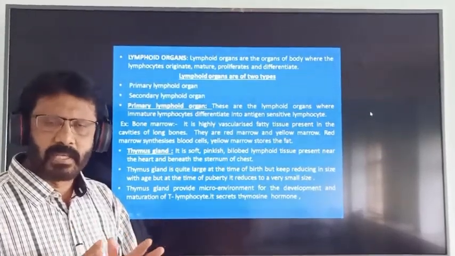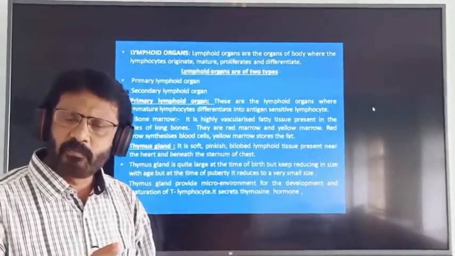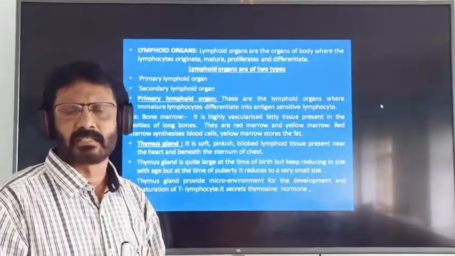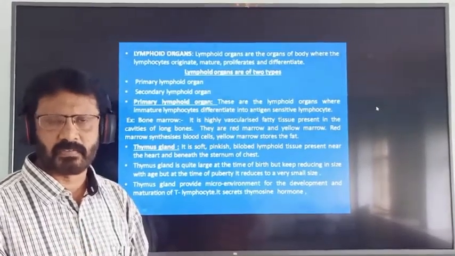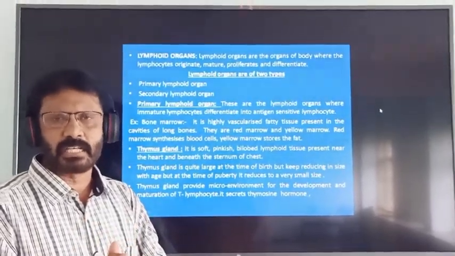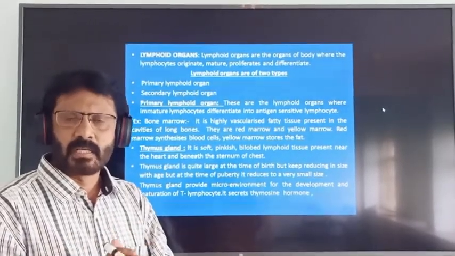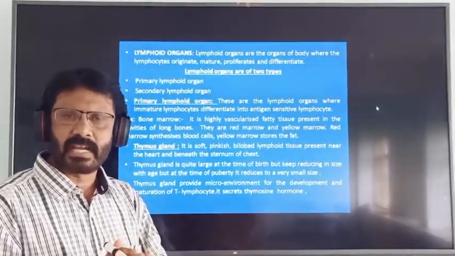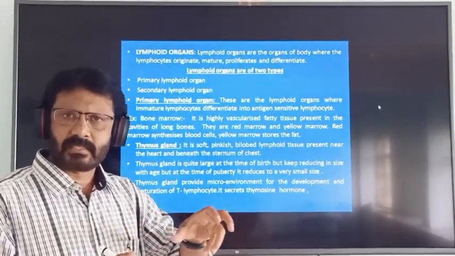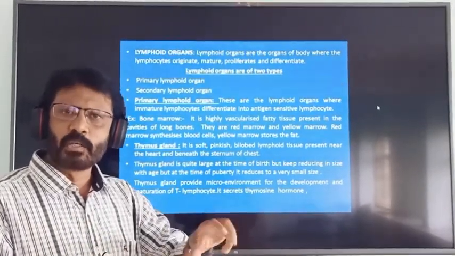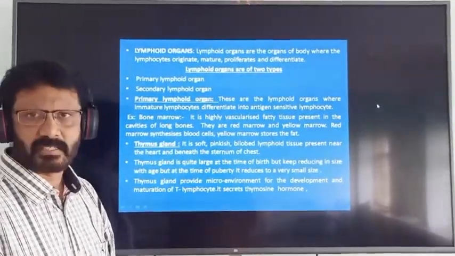In the same way, the B lymphocyte recognizes the antigen due to the presence of antigen receptors on its surface and differentiates into plasma cell and memory cell. Plasma cell produces antibodies. Antibodies attack and neutralize the antigen. So that is the meaning of differentiate.